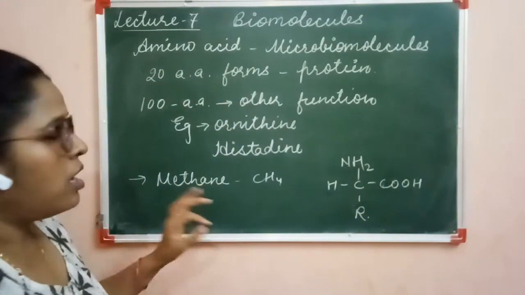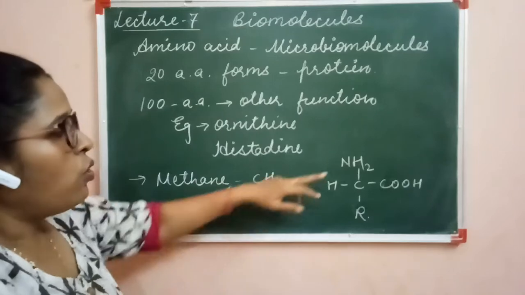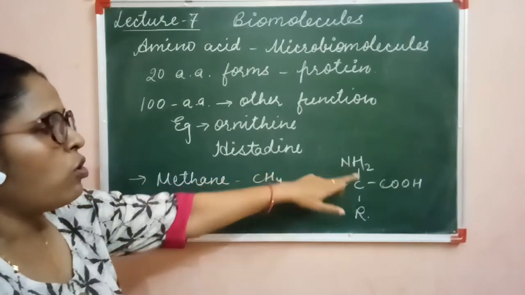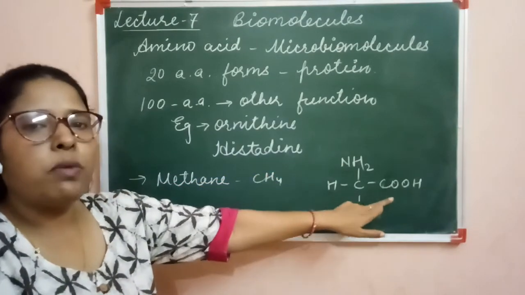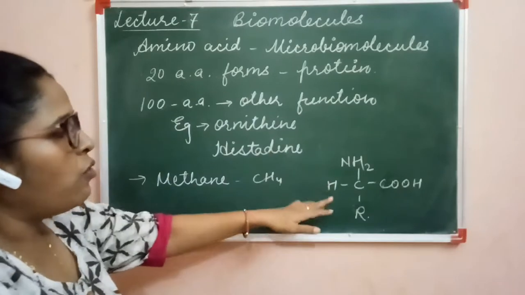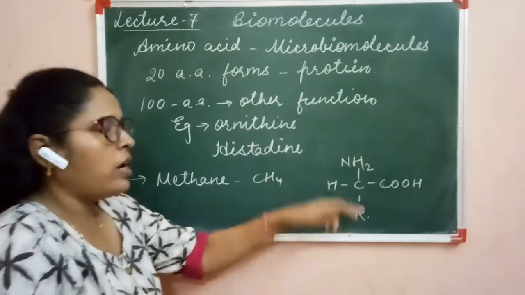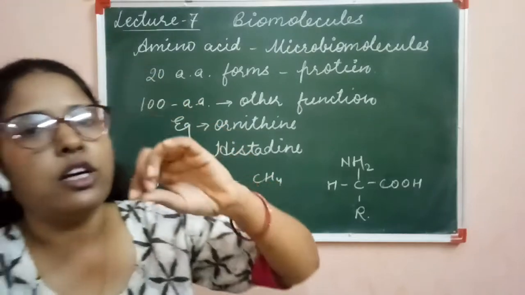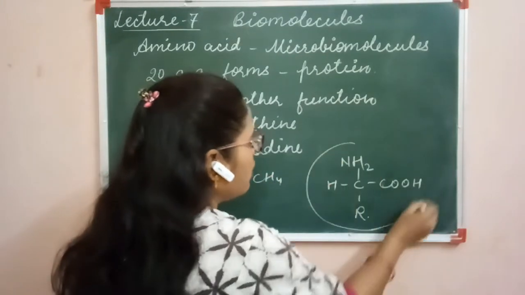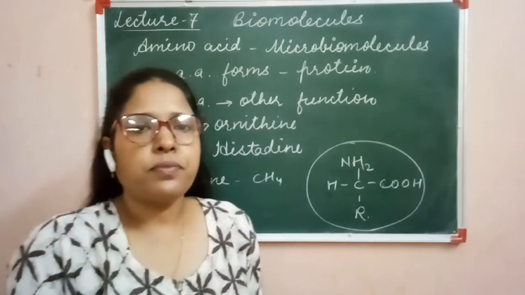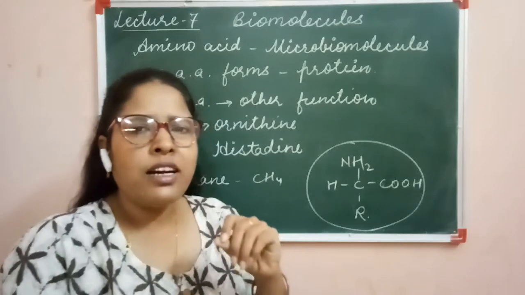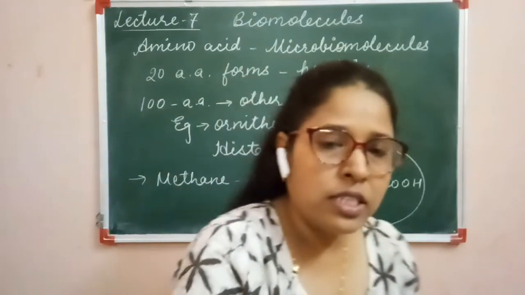It is the methane derivative. One hydrogen is replaced by an amino group. The second hydrogen is replaced by an acidic group, one hydrogen remains the same, and one hydrogen is replaced by any other group. So this is the amino acid. Clear? Now what are the different types of amino acids?